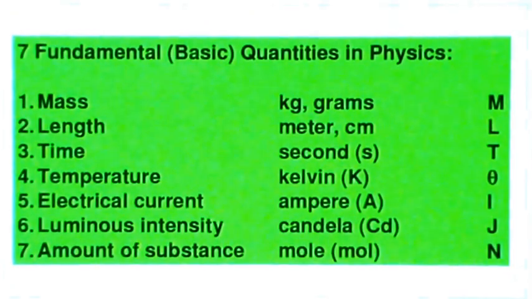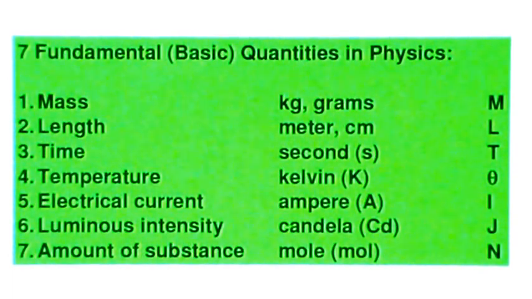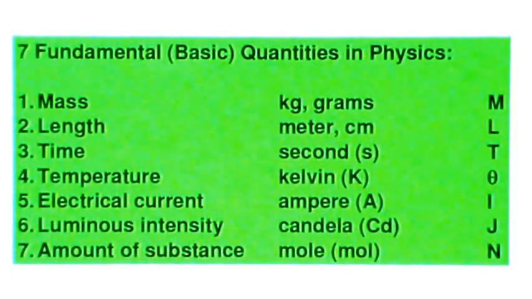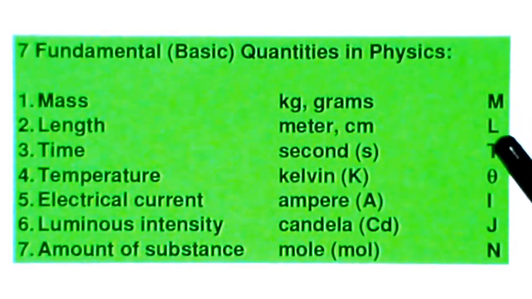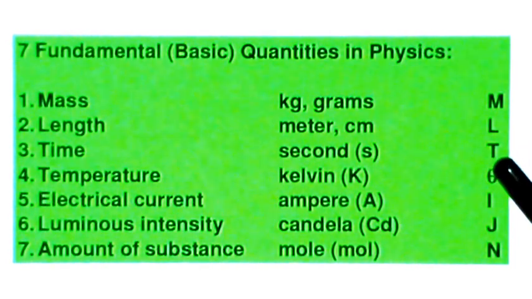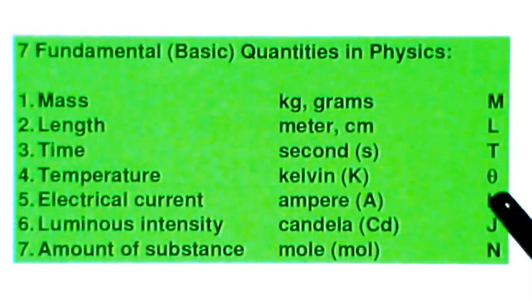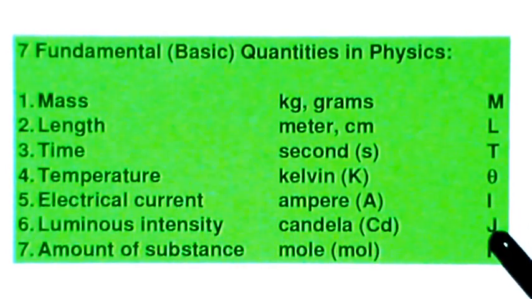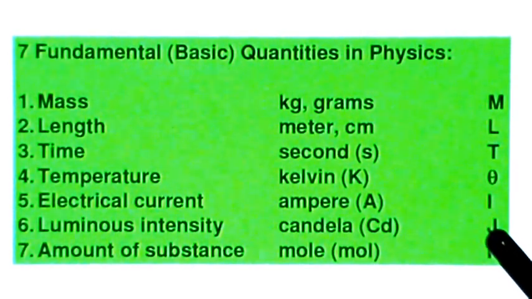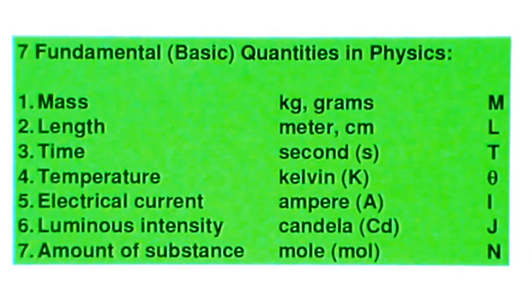First of all, let me remind you again about the dimensional symbol of each fundamental quantity. The capital M is for mass, the capital L is for length, the capital T is for time, theta is for temperature, the capital I is for electrical current, capital J is for luminous intensity, and the capital N is for the amount of substance.